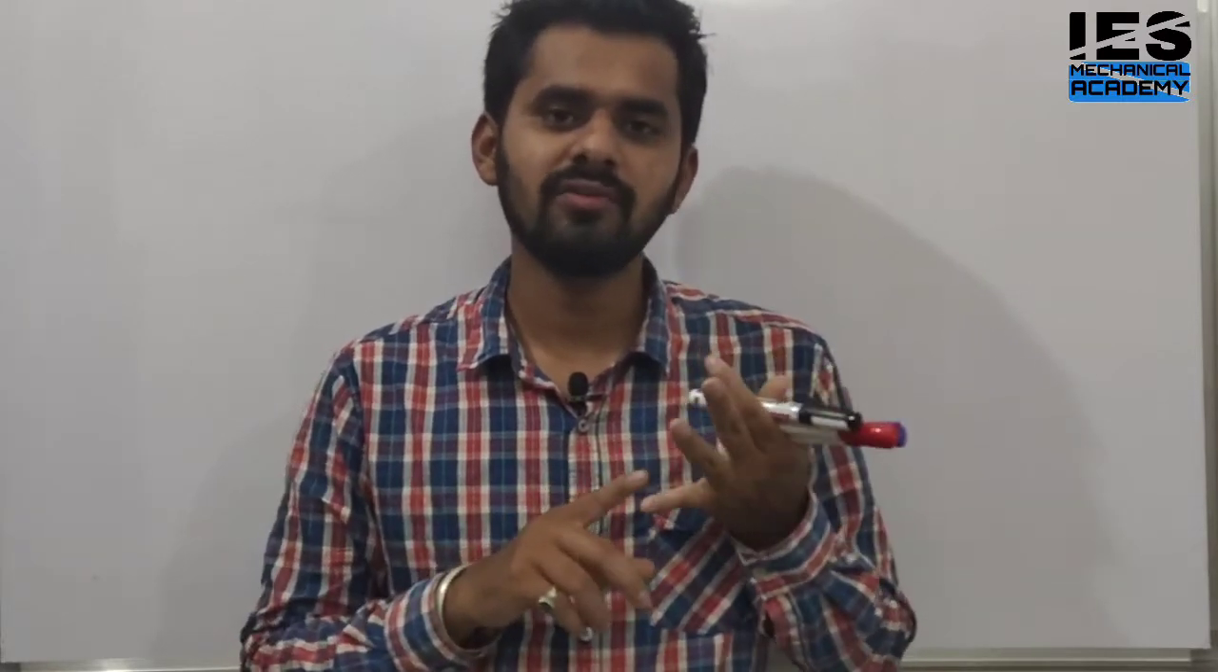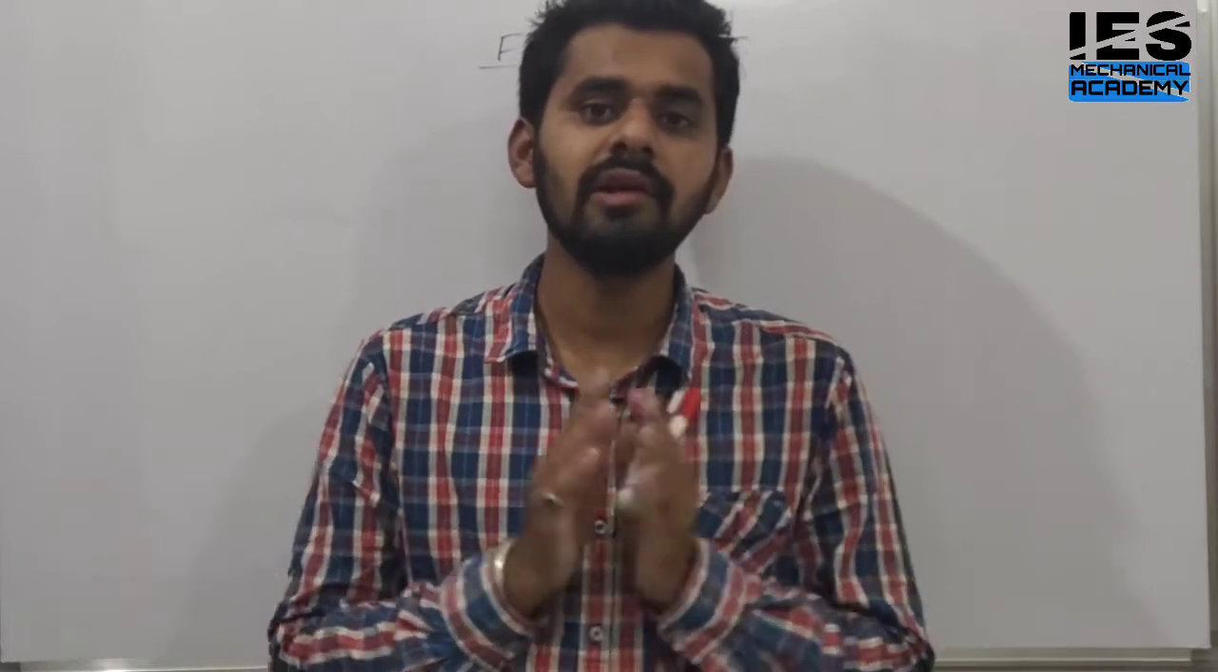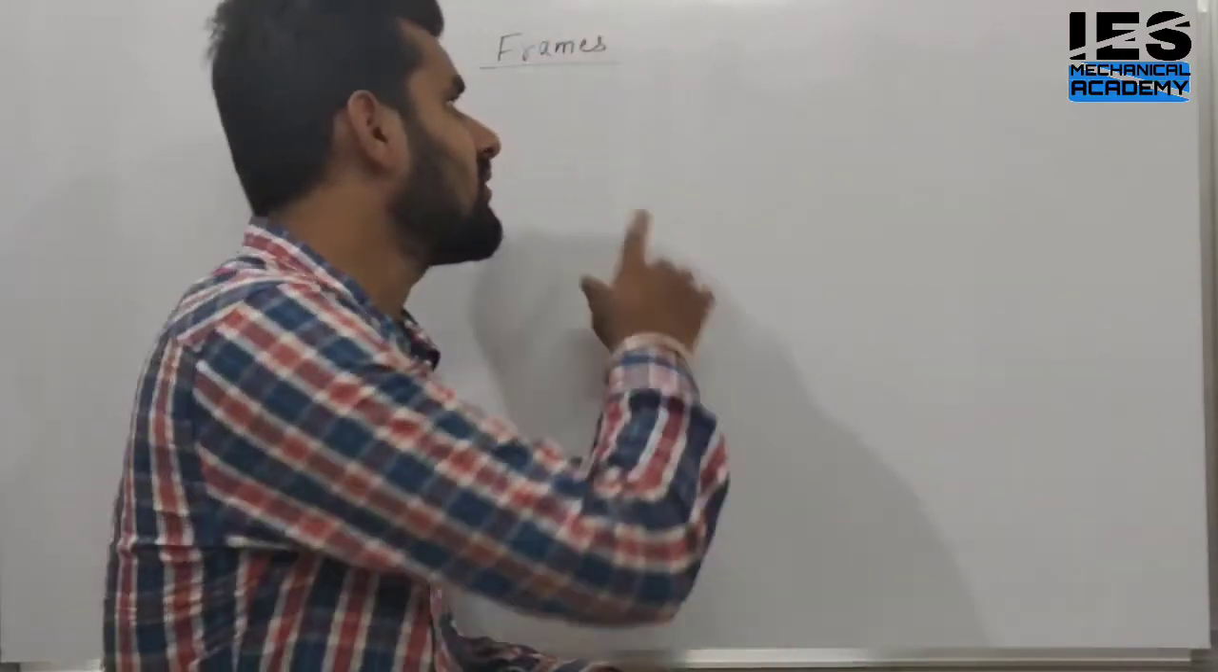So students, in our last class, in engineering mechanics, we completed the topic truss. There are two methods for the truss: method of section and method of joints. We covered both methods in complete detail. Now let's move forward to our next topic. After truss, we are moving towards the next topic, which is frames.